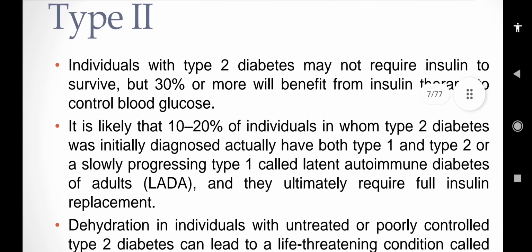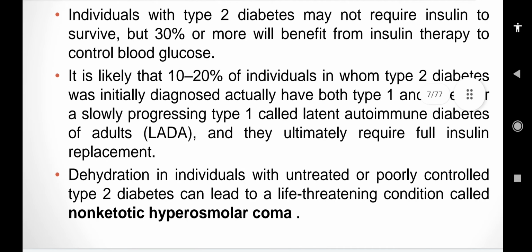Individuals with type 2 may not require insulin to survive. So why? Because there is a sensitivity impairment. While in type 1, they require insulin for their life, for their good quality of life. Why? Because there is destruction of the beta cells, so insulin is not produced. Here, insulin is produced, but the body cells are not sensitized.